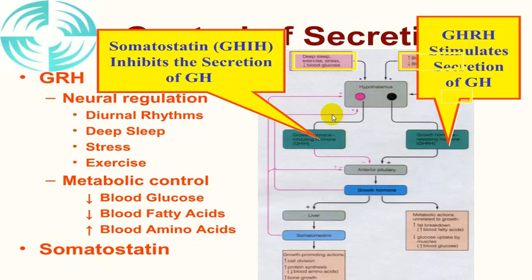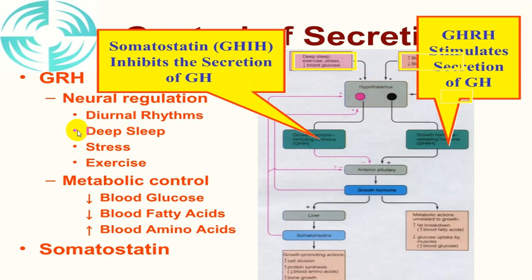So that will inhibit the release of growth hormone from acidophilic cells or eosinophilic cells. So this is the action of different factors on the anterior pituitary or on the hypothalamus. So all these factors will act on the hypothalamus.